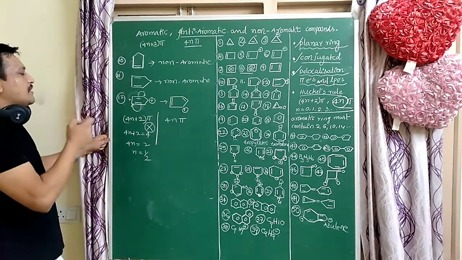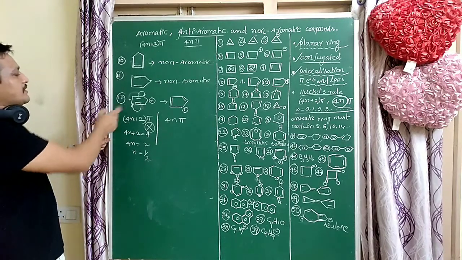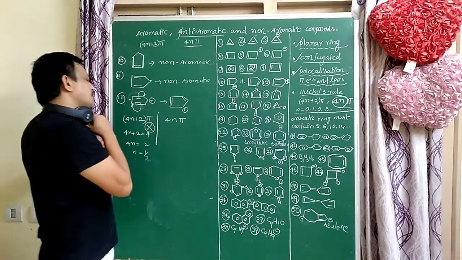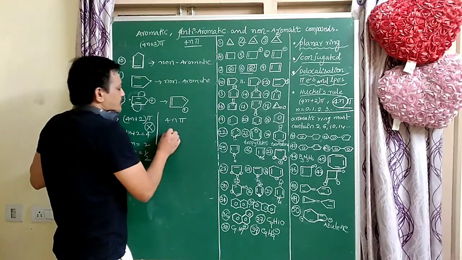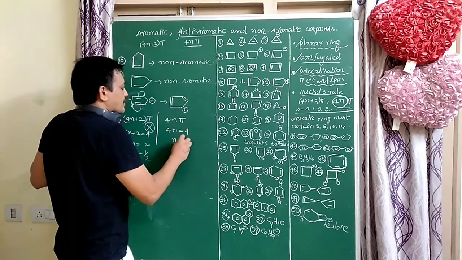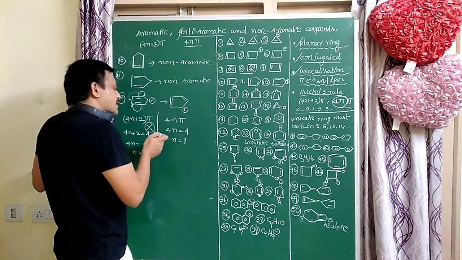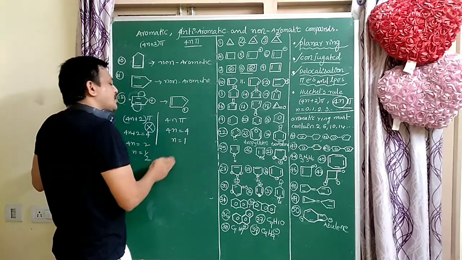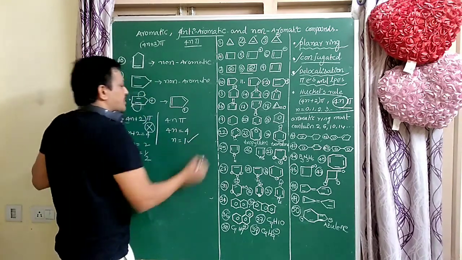Here the pi electrons are delocalized pi electrons. So does it follow 4n or not? 4n equal to 4, so n equal to 1. Conjugation is there, planar nature is there. It follows the 4n pi electrons, so it is an anti-aromatic compound.